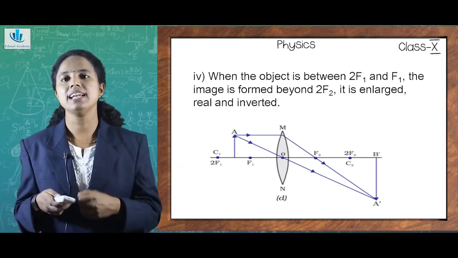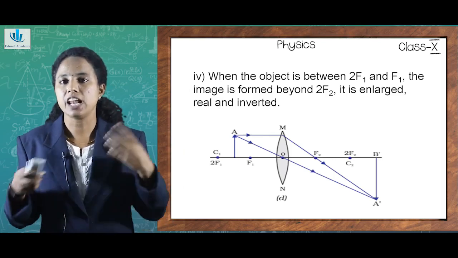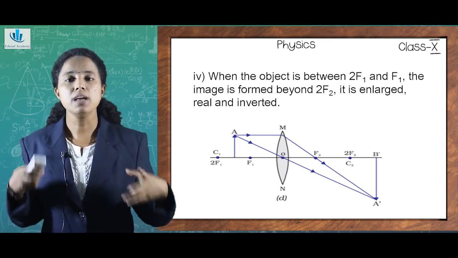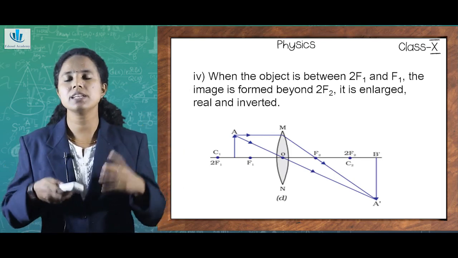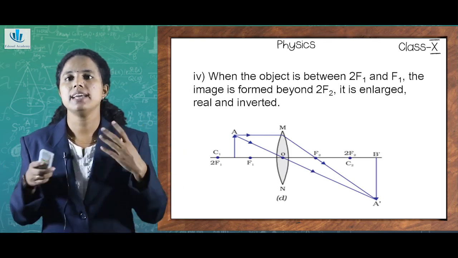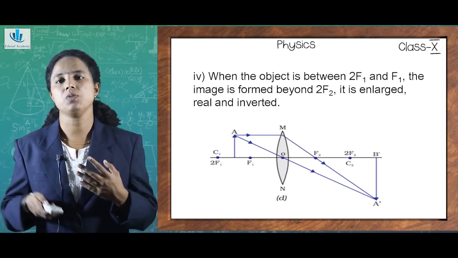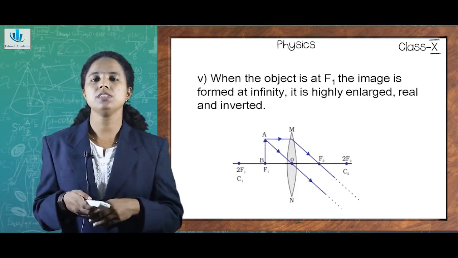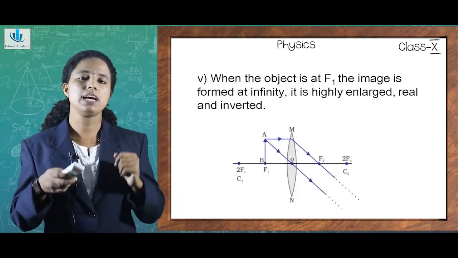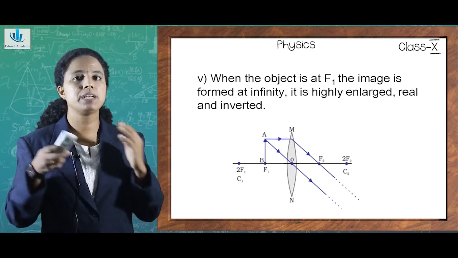It's quite obvious that the image is enlarged, or it is in a bigger size. And what is its general nature? It is also real as well as inverted. So the fifth position, as you can infer from the figure, is when the object is kept at